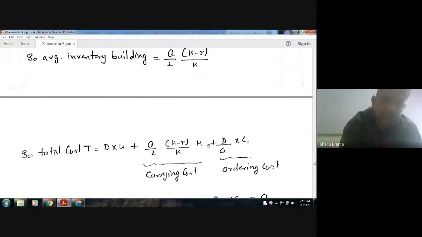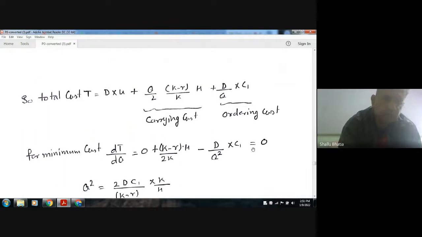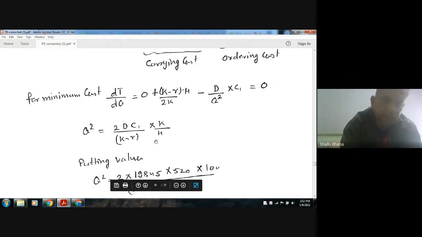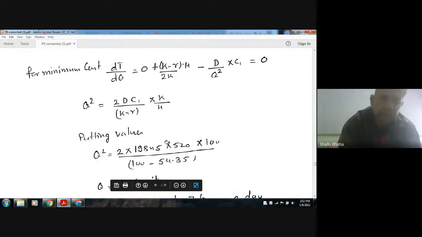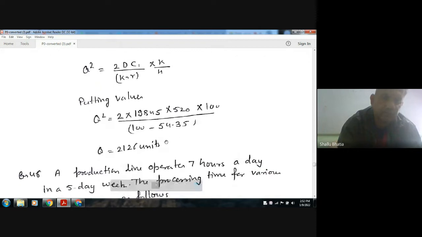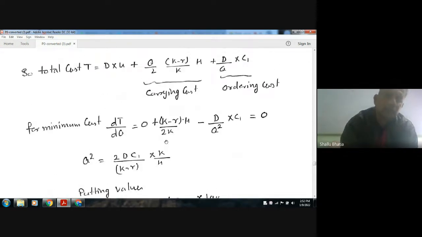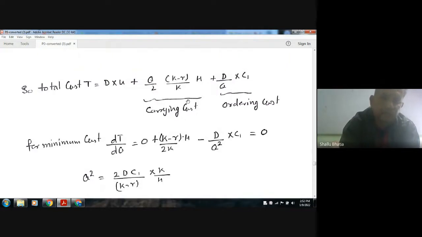And number of orders are D by Q. Ordering cost is C1. So this is total cost. To minimize total cost, we have to differentiate it, and from this we get this formula. Now putting the different values, we get 2126 units, or we can also solve it by equating carrying cost and ordering cost.